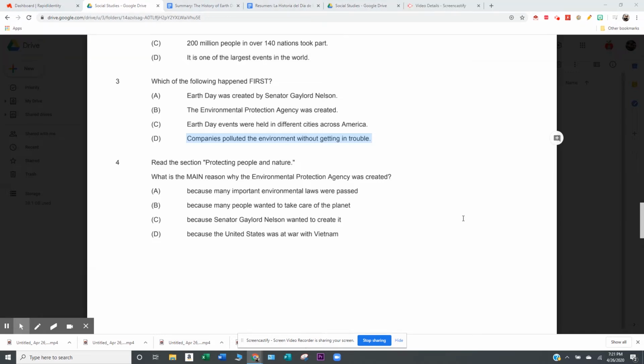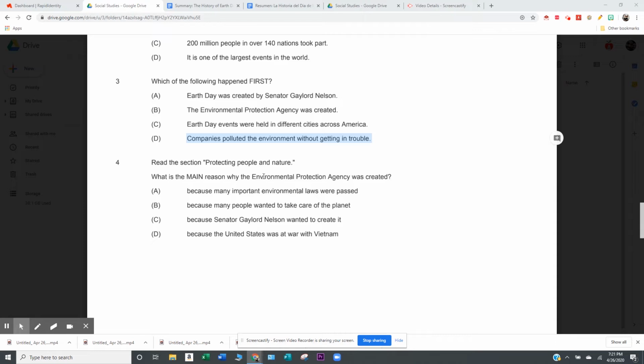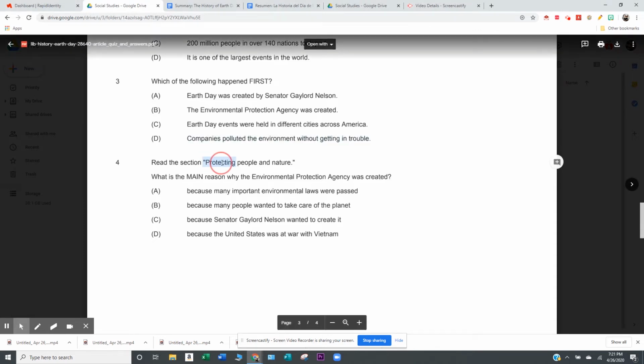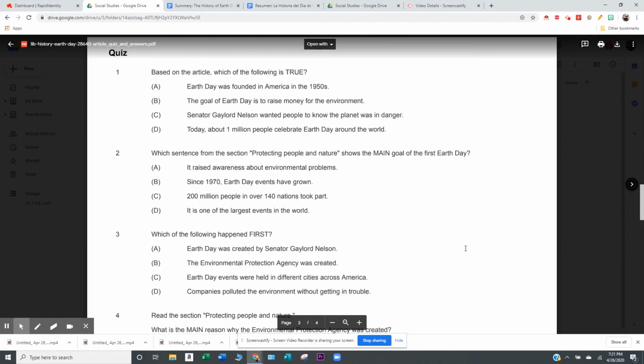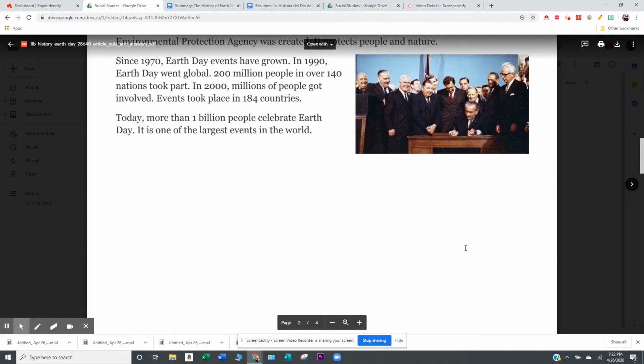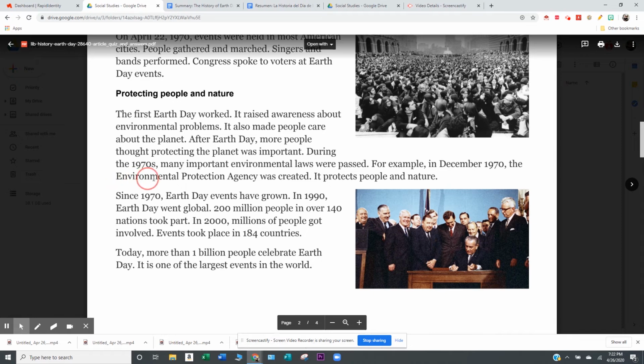Now, let's take a look at question number 4. Read the section, Protecting People and Nature. What is the main reason why the Environmental Protection Agency was created? So we'll have to look at this section. Again, I'm not reading the answer choices first because I can go right and find it here. We already found the Environmental Protection Agency, so I'm going to read a couple of sentences before it.